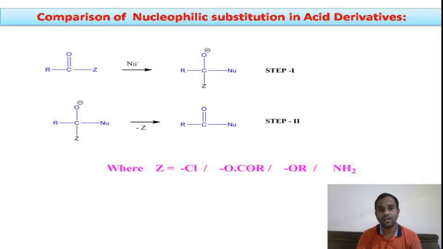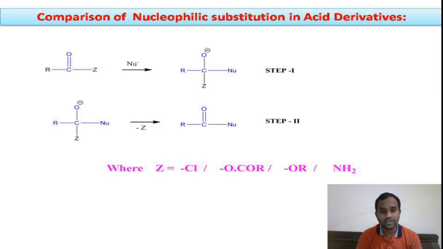And if you compare the rate of nucleophilic substitution in acid chloride, acid anhydride, ester and amide, whichever the acid derivative, you can see here in the second step, the Z has been lost to form the substituted product, right? So based on the rate of the second step, nucleophilic substitution takes place easily in the acid derivatives.